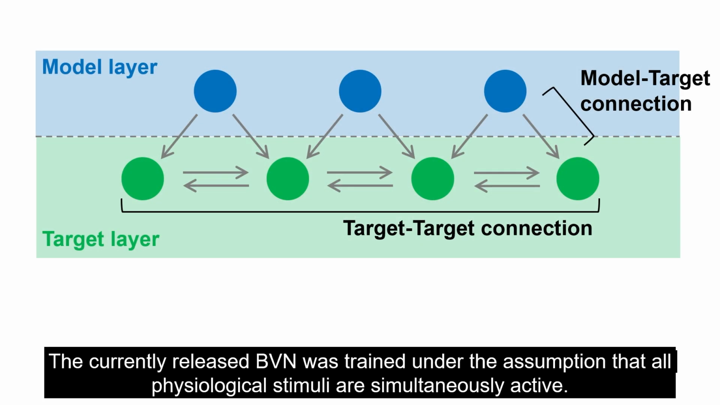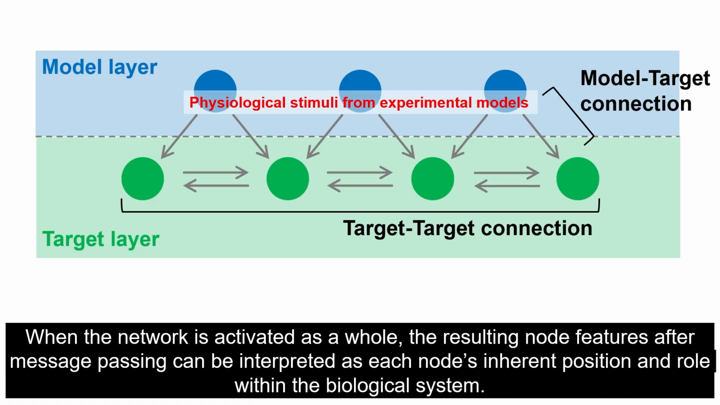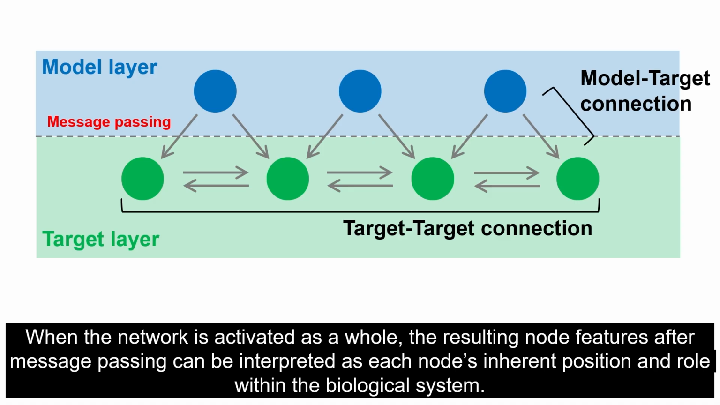The currently released BVN was trained under the assumption that all physiological stimuli are simultaneously active. This so-called full activation mode enables all biological factors to interact. When the network is activated as a whole, the resulting node features after message passing can be interpreted as each node's inherent position and role within the biological system.